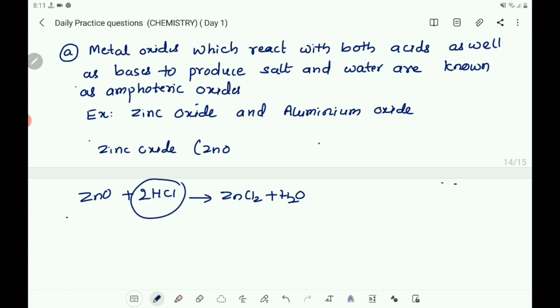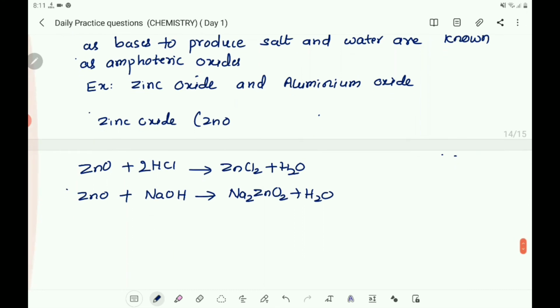So it reacts with acid to give salt and water. Then same ZnO reacts with sodium hydroxide, which is a base, to give Na2ZnO2, which is sodium zincate, plus H2O. So let us balance it. 2 you take.